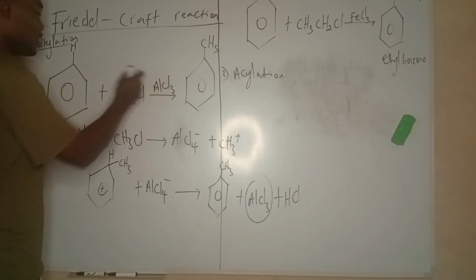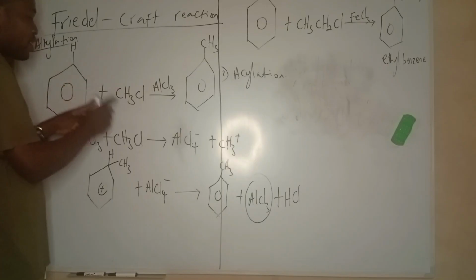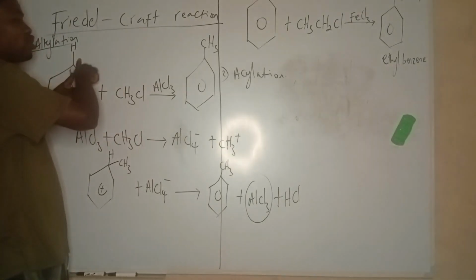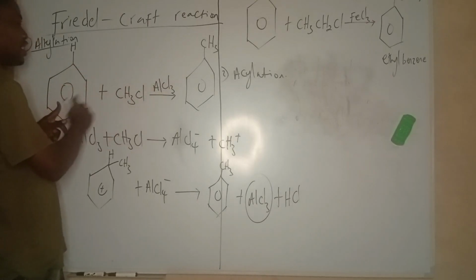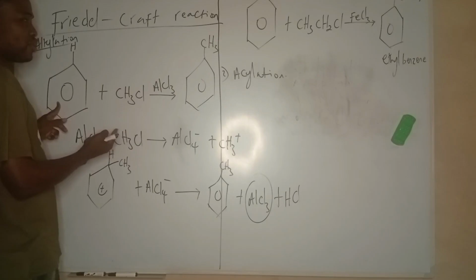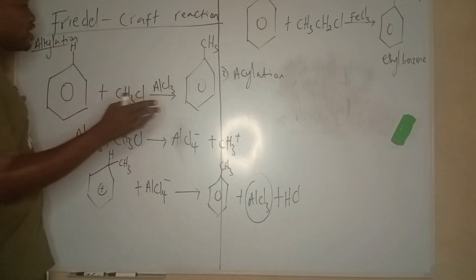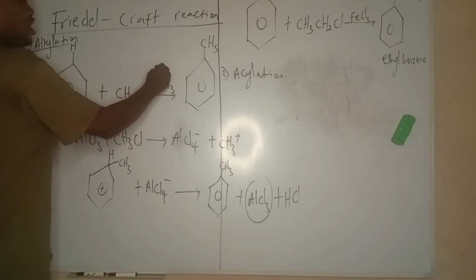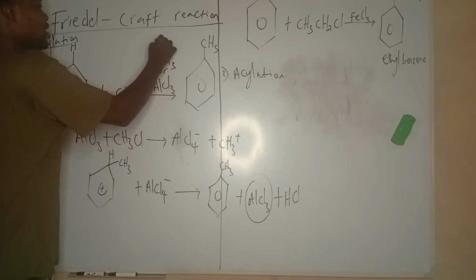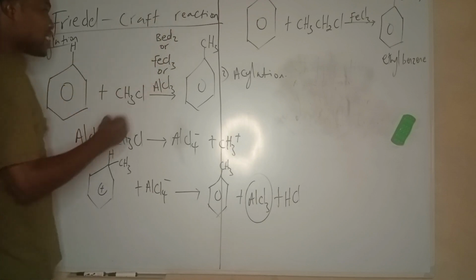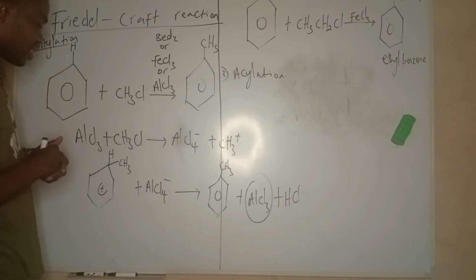So let me explain the mechanism. Before I talk about the mechanism, the alkyl group, not the halogen, the alkyl group gets and couples with the benzene, and you form, this is benzene, this will become alkyl benzene. So we call it Friedel-Crafts alkylation. As simple as that. The catalyst is usually a Lewis acid, which could be FeCl3, AlCl3, or even BeCl2. So these are Lewis acid catalysts that we can use as Friedel-Crafts catalysts.